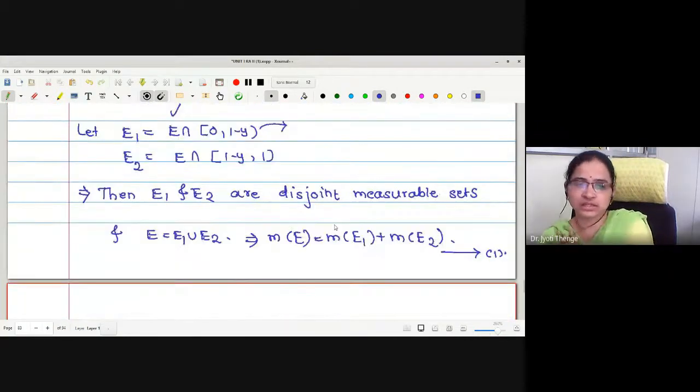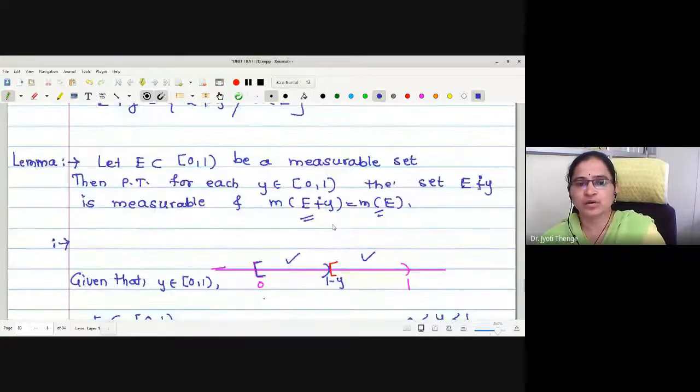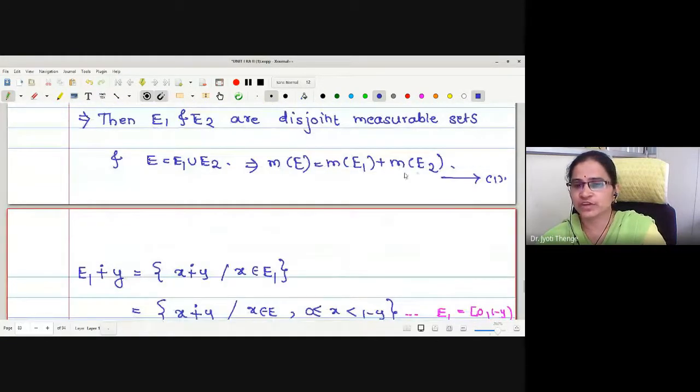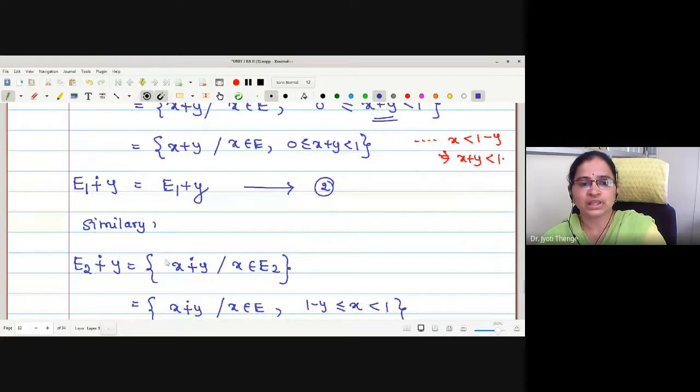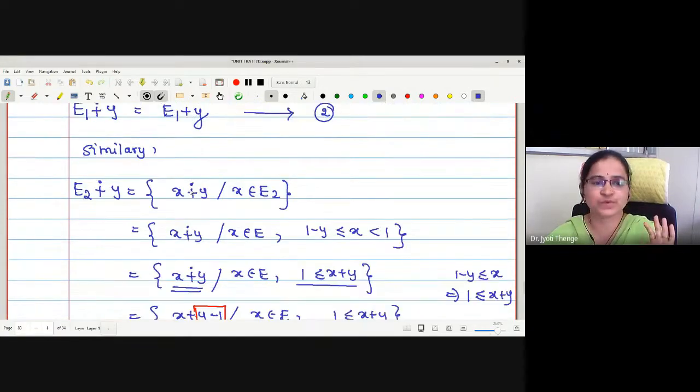Okay, now look at the 3 statements we have written. Measure of E is measure of E1 plus measure of E2. Then, in order to prove measure of E is measure of E plus Y, first we have found E1 sum modulo 1 with Y, which we have obtained as E1 plus Y itself.